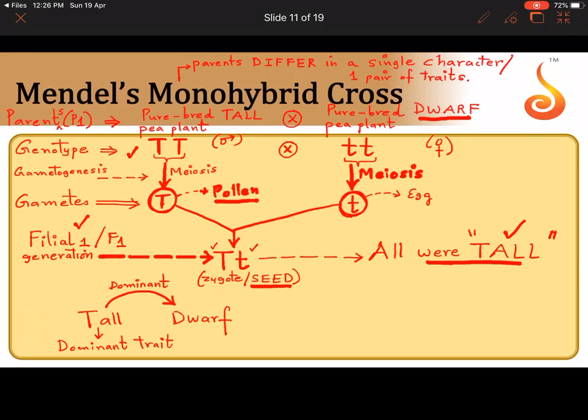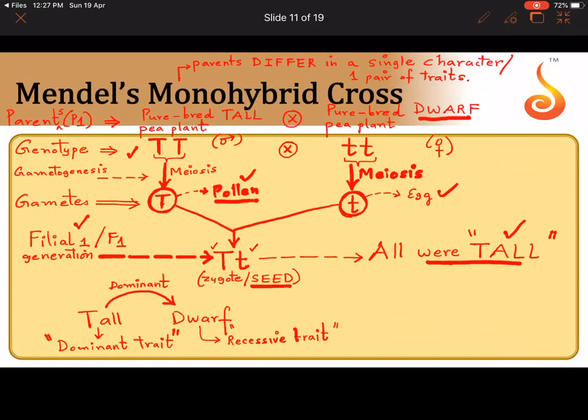This is not the end of Mendel's cross. Okay, there's more to it. And he called the dwarf as the recessive trait. So whichever expressed itself in the F1 generation among the parental traits. Which are the parental traits? Tall and dwarf. He chose a tall male plant and crossed it with a dwarf female plant. While he crossed, what did he do? He took the pollen of the male parent and dusted it onto the stigma of the female parent.